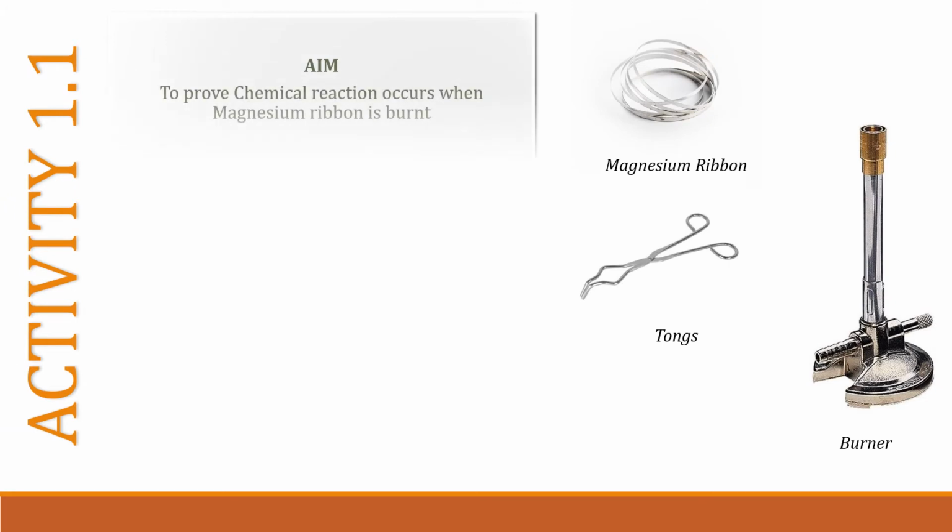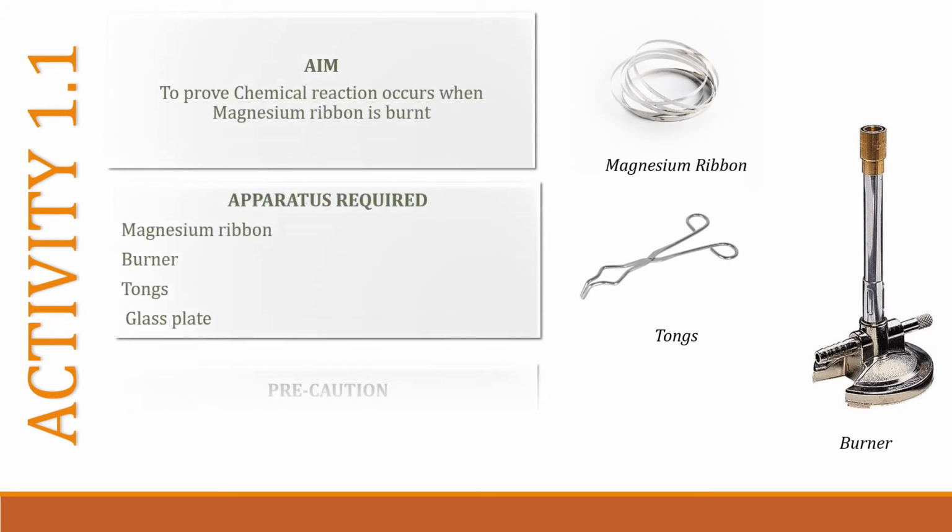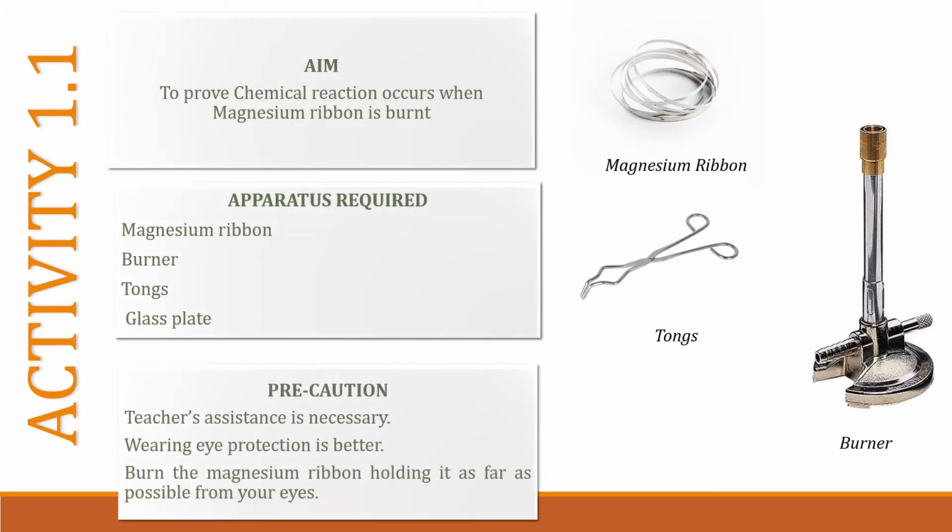Let's learn about the theory of activity 1.1, that is burning of magnesium ribbon. The aim of the activity is to prove that a chemical reaction occurs when magnesium ribbon is burnt. Apparatus required for this activity is magnesium ribbon, burner, tongs and glass plate. Precautions to be taken before performing the activity are as follows. Teacher's assistance is necessary. Wearing eye protection is better. Burn the magnesium ribbon holding it as far as possible from your eyes.